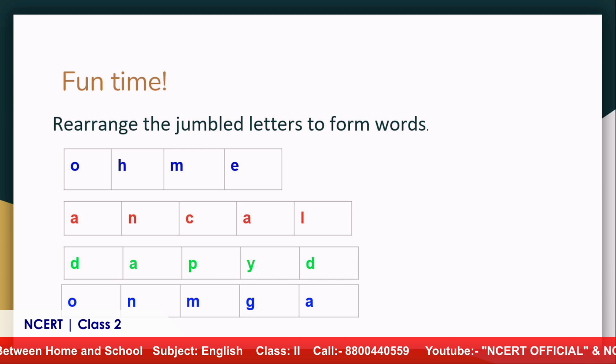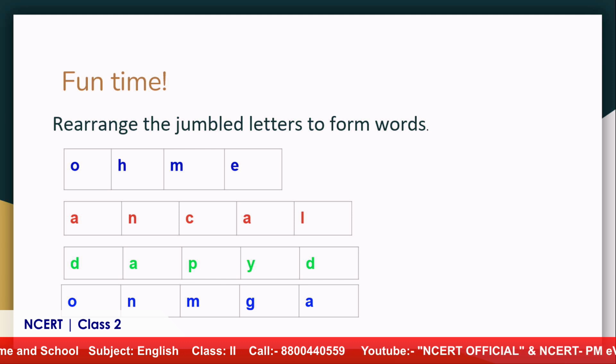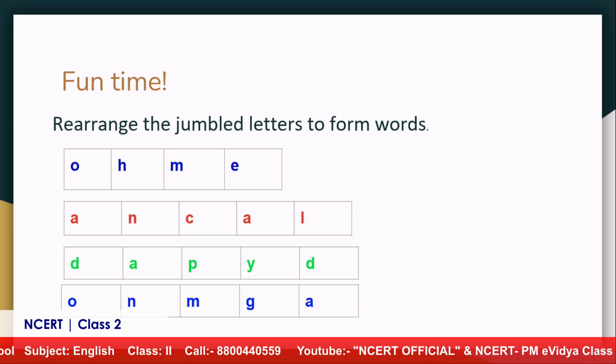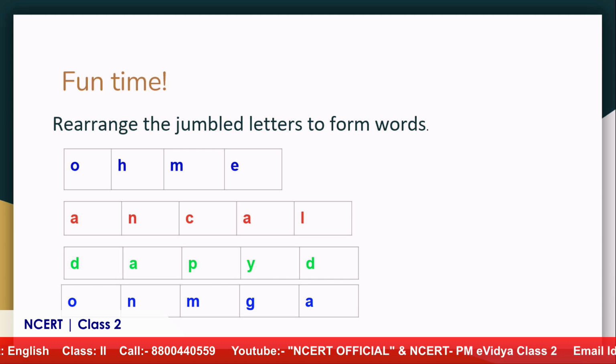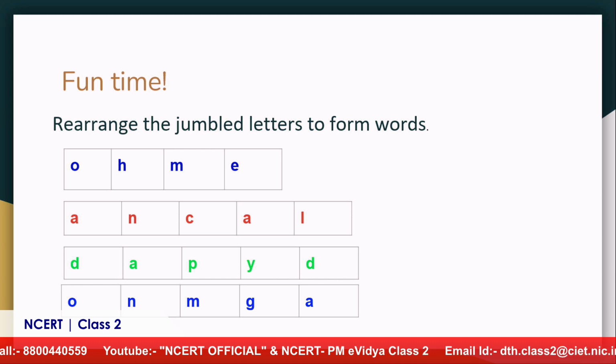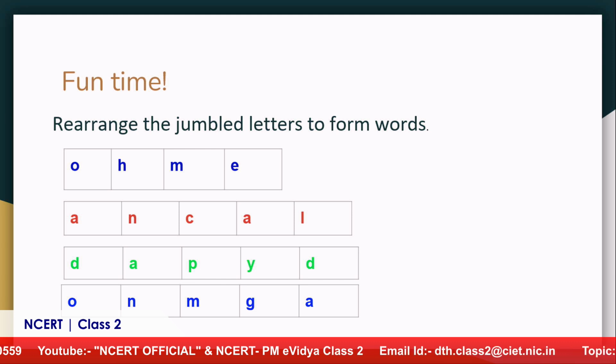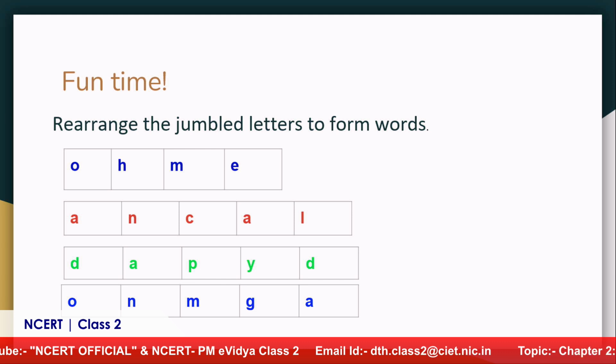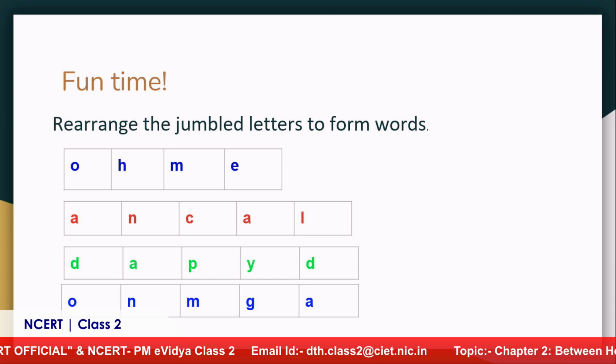And let me spell them also, children. These jumbled letters are from the chapter only. So we just read and saw a lot of these words earlier also. Second one. As we also read in our previous class, it's a canal. Yeah, very good, Shivani. I'm so happy.